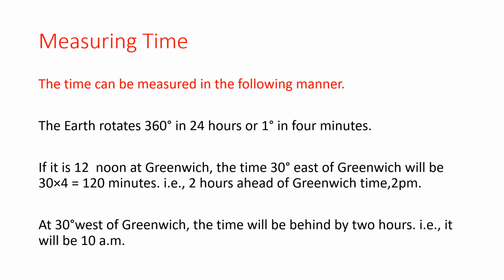For example, 2 hours ahead of Greenwich time, 2 p.m. At 30 degrees on the western side of Greenwich, the time will be 2 hours behind. For example, it will be 10 a.m. Is it clear?